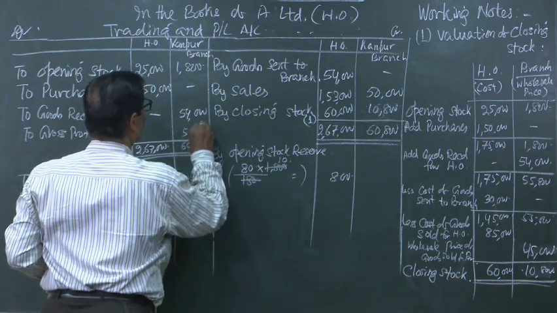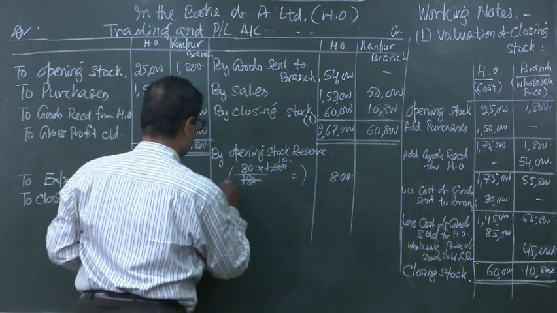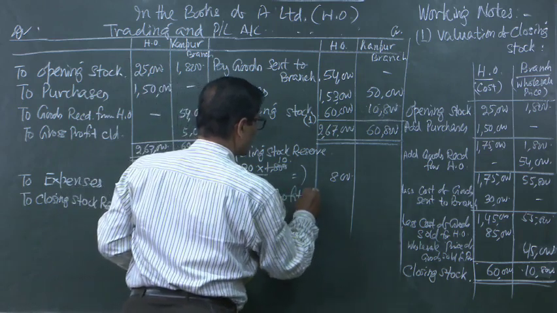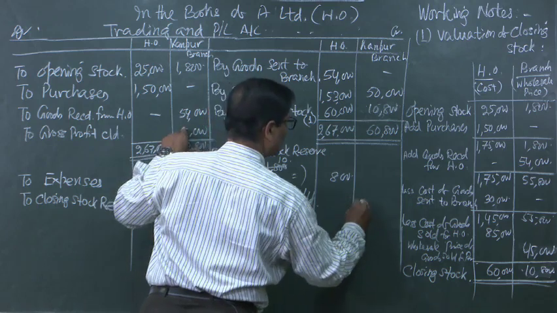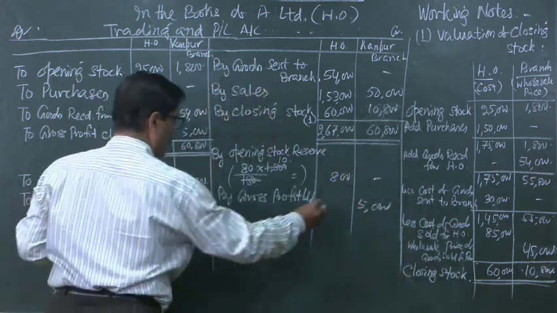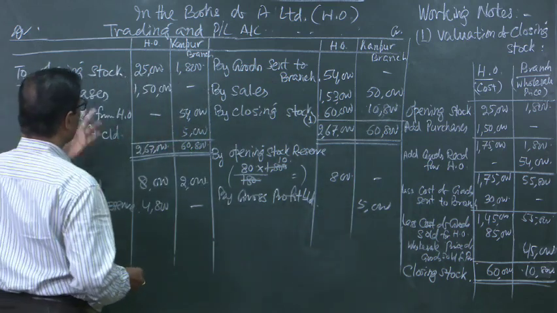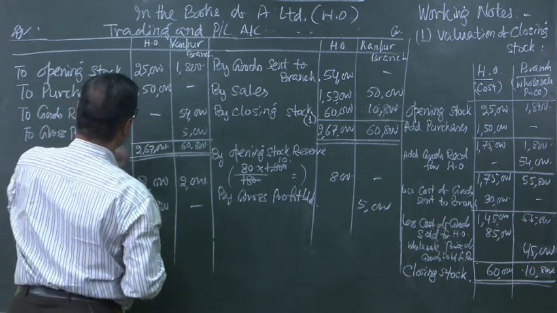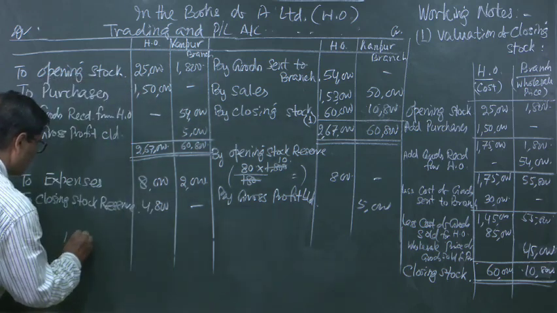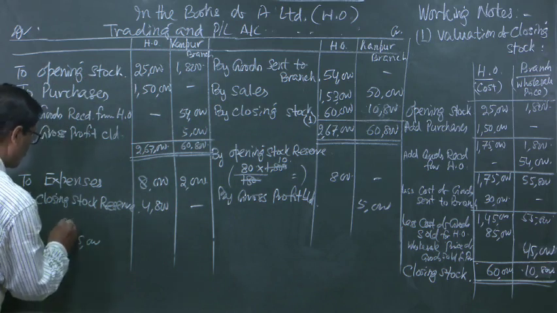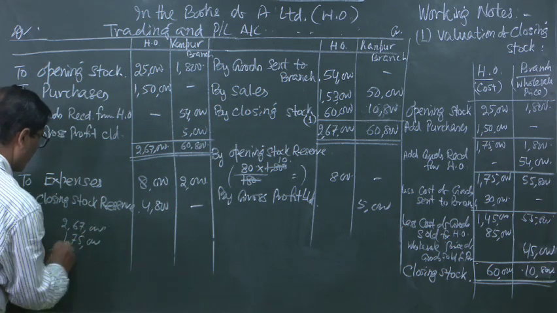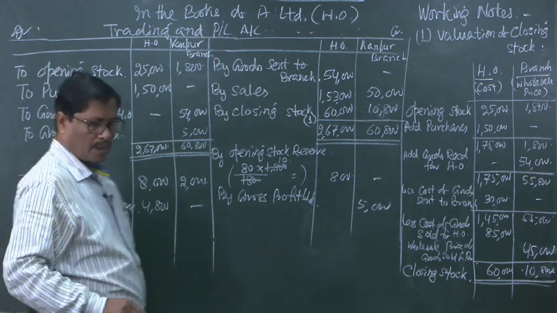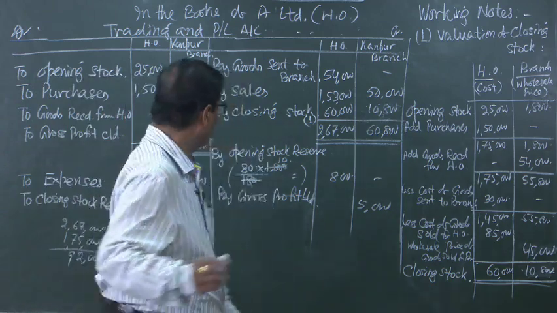So, it will be 5,000. By gross profit brought down, this will be 5,000. And coming to this gross profit, let us calculate, that is coming to 1,67,000, 75,000, 1,75,000, this is 267. So, the gross profit will be 92,000.